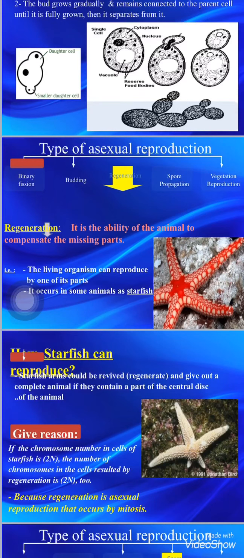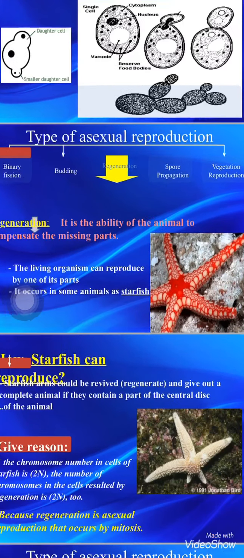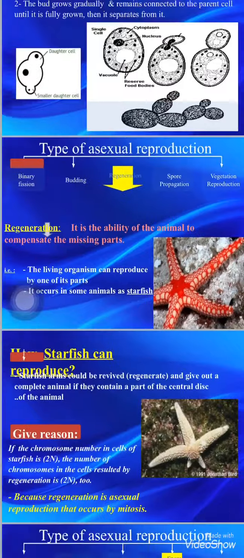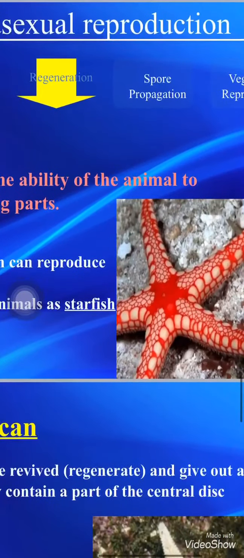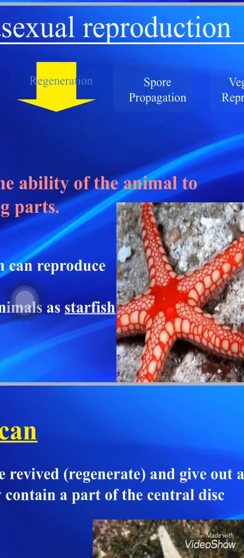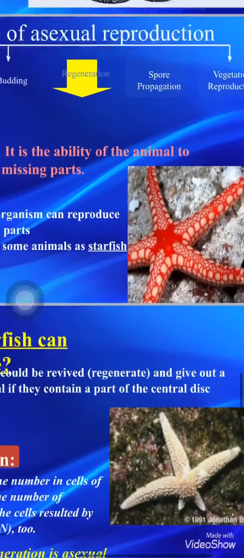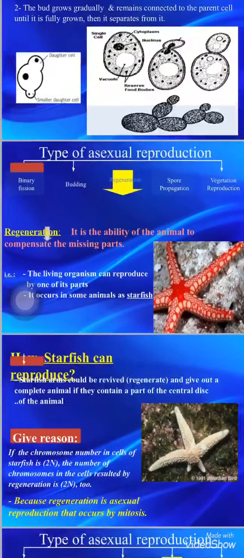Starfish could regenerate and give out a complete animal if they contain a part of the central disc of the animal. That means if one or more of the starfish's arms are cut, but there is part of the central disc, which is the middle of the star, present, then the starfish can regenerate or compensate the missing part.